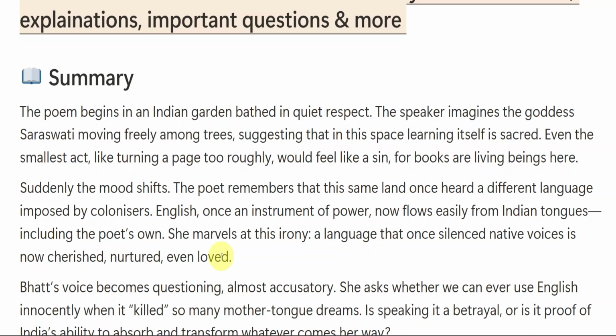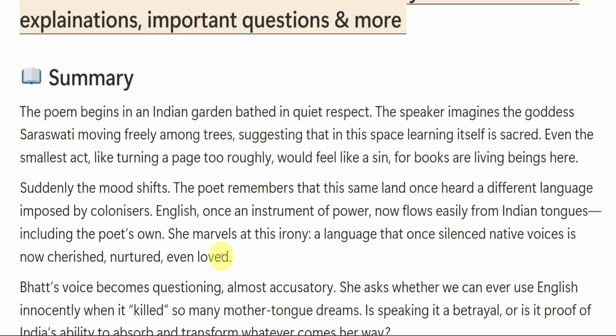Native voices means what? All the voices which we talk or hear in our own place, in our surroundings, right? Here in Telangana it is Telugu, right? In Hyderabad it will be Urdu, Telugu. Yes, all the languages, right? Mostly here Telugu, Urdu, Hindi will be there in our Telangana.